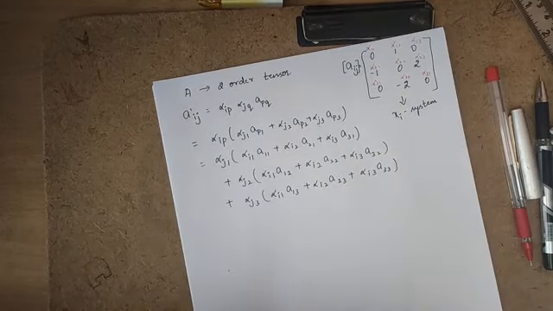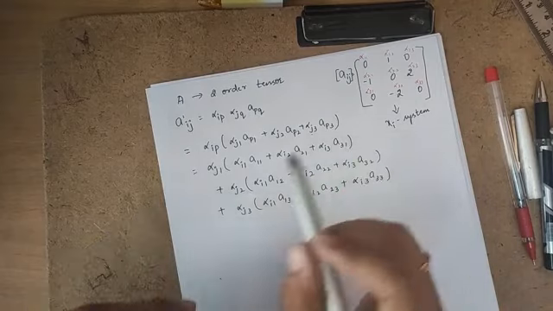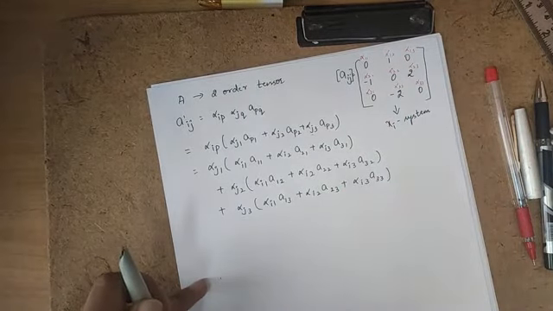This is the equation I will get. So in order to give values to A, you have to choose from your Aij matrix.